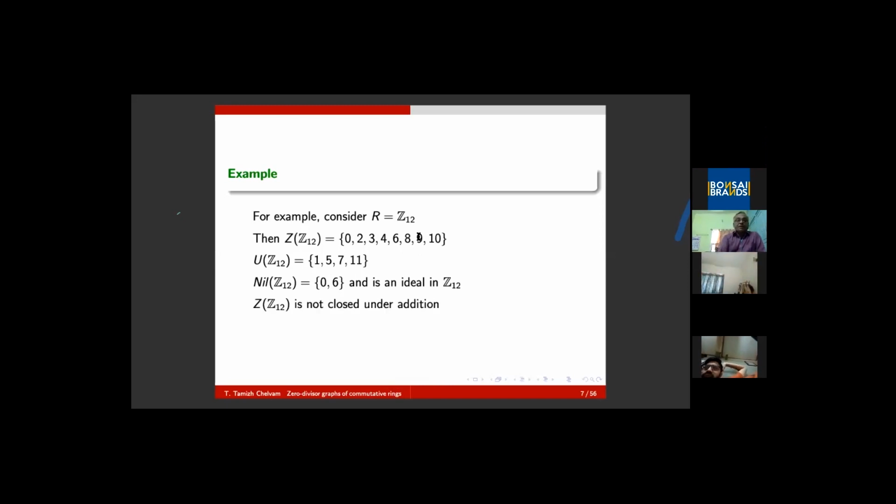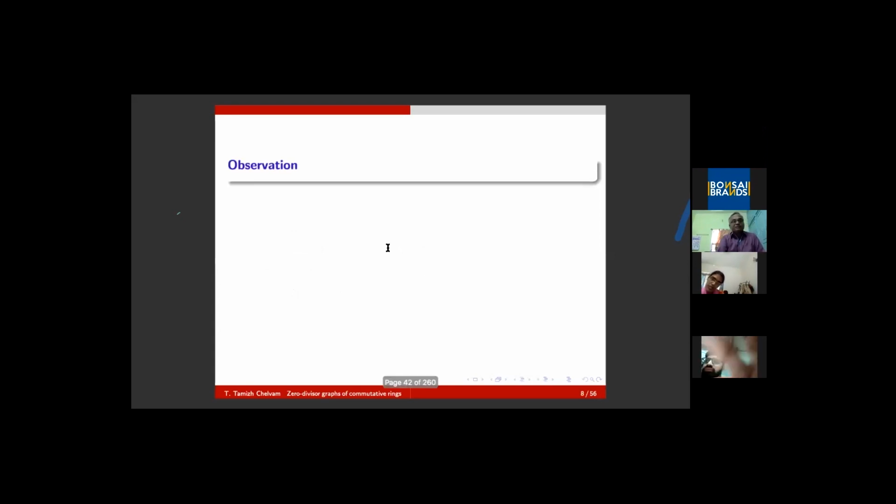Okay. You see 6 plus 6 is 12, which is closed. Here 2 plus 3: you take the zero divisor set of this ring. 2 is a zero divisor, 3 is a zero divisor. 2 plus 3 is a unit, thereby it is not an element of the zero divisors. Ultimately, Z(R) for Z12 is not closed with respect to addition, and hence it is not an ideal of Z12.